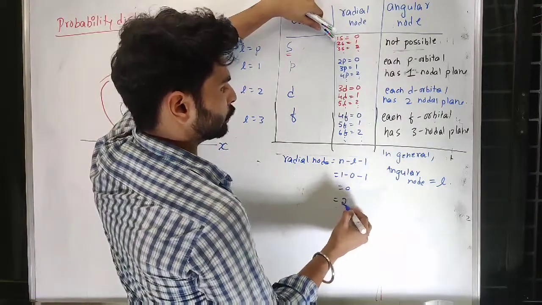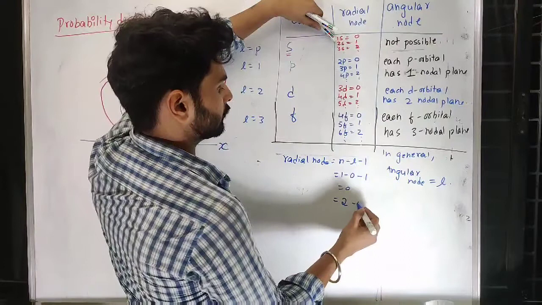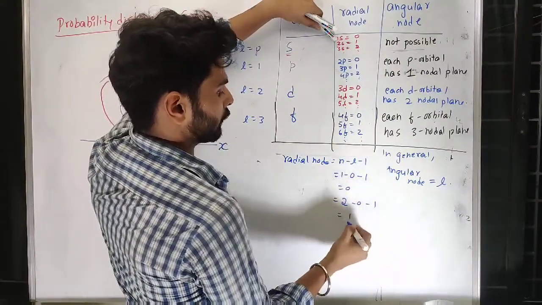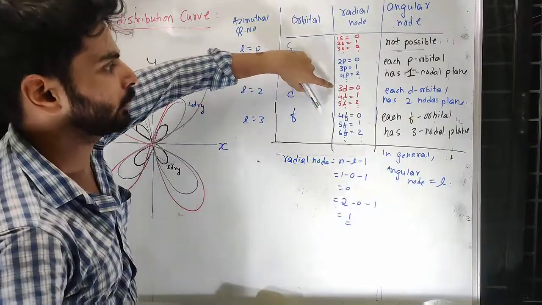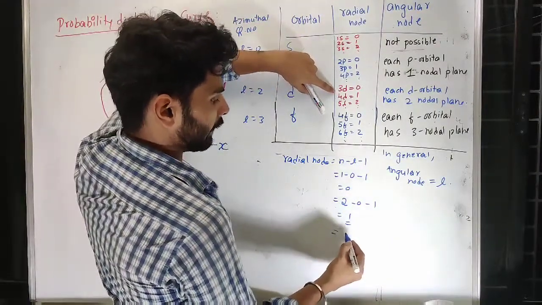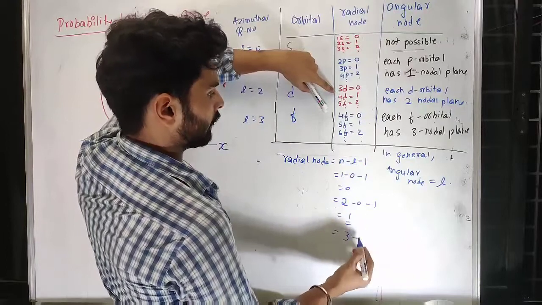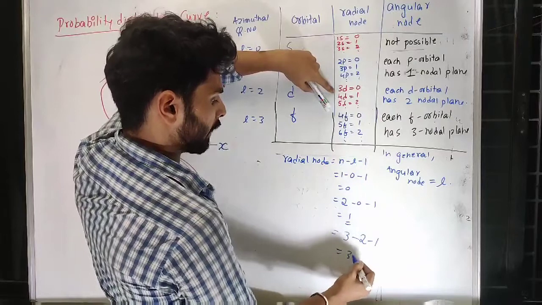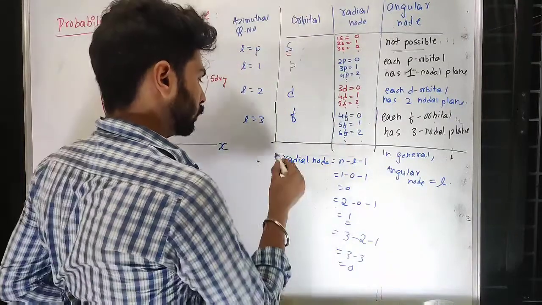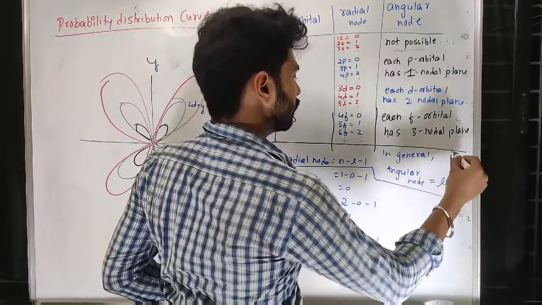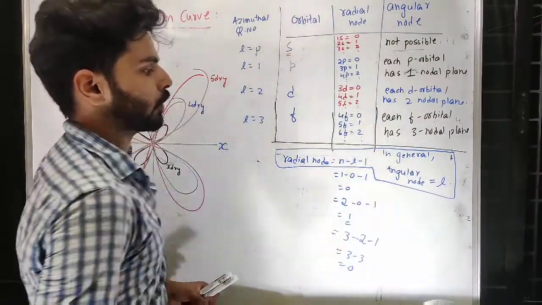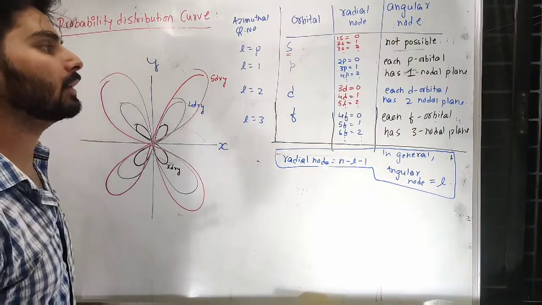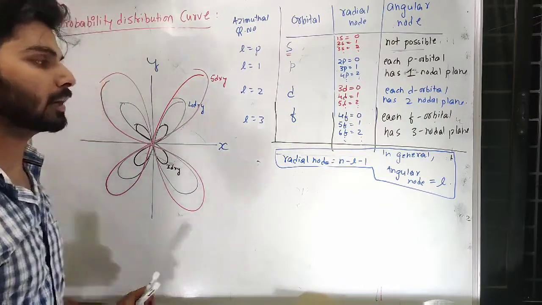For 2s, n is 2, l is 0, and minus 1, so that becomes 1. I'll go for 3d. For 3d, n is 3, l is 2, minus 1. So 3 minus 3, that is 0. So this formula for radial nodes and the formula for angular nodes can be used to calculate how many radial and angular nodes are possible.